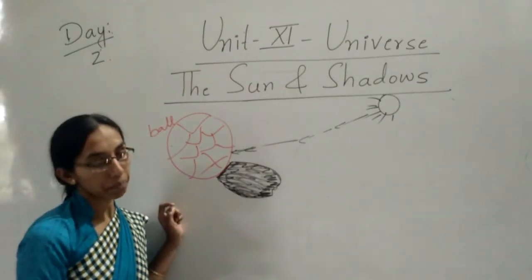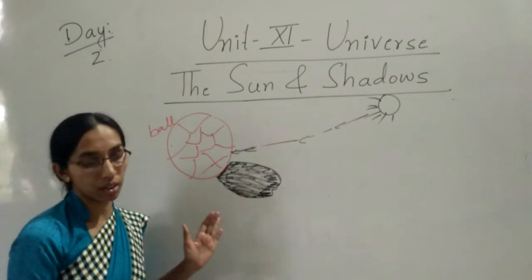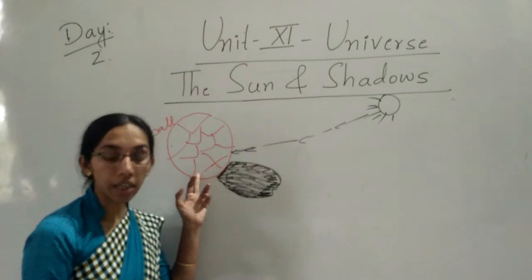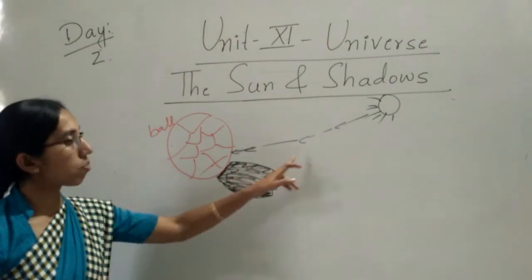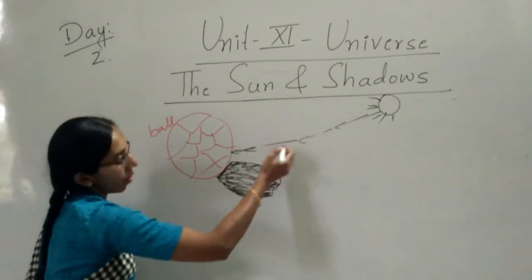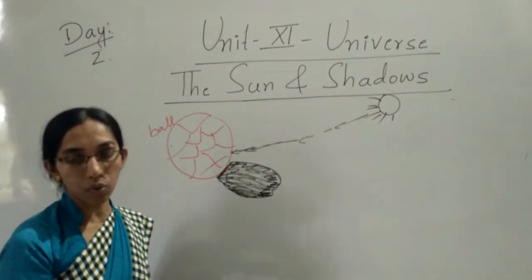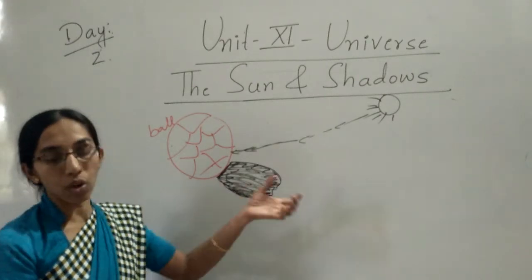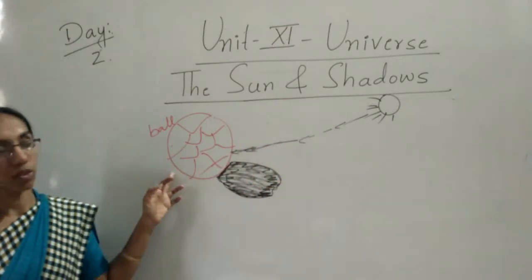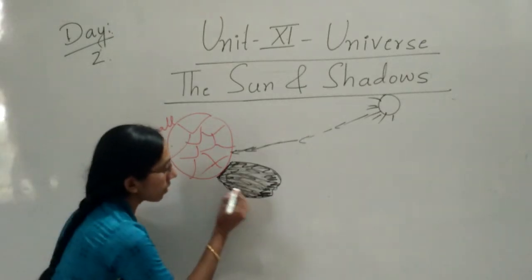Listen, children. A dark area or shade caused by an object when it blocks the direct rays of light, then we can see the shadow. That means when the thing does not let light pass through it, at that moment we can see the shadow.